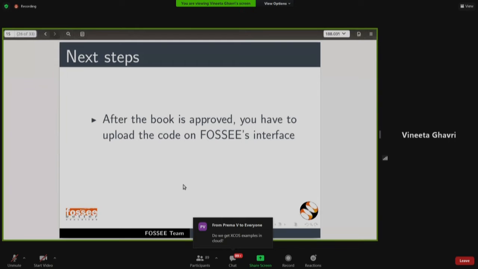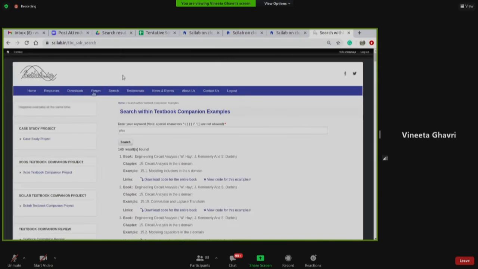So what is the next step which you have to do to contribute? There is a proposal form. I'll go back to the browser. Yeah. So you go to scilab.in. Here is scilab.in. And you go to the textbook companion project.